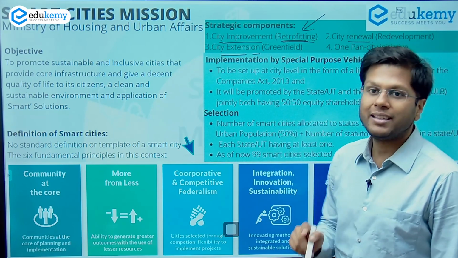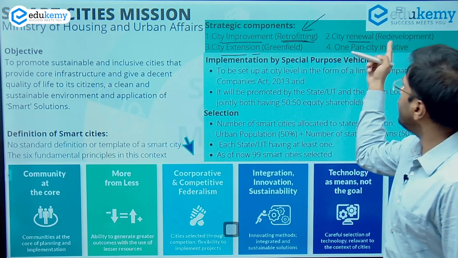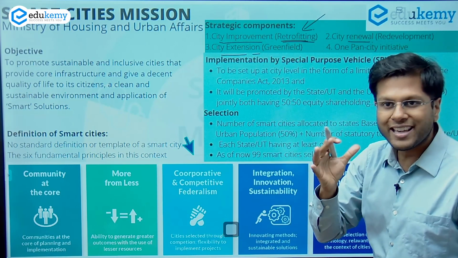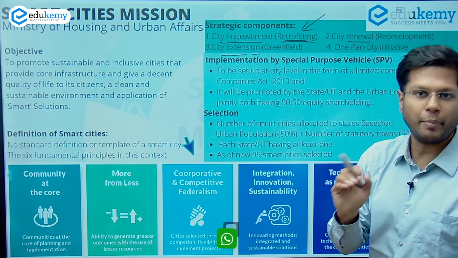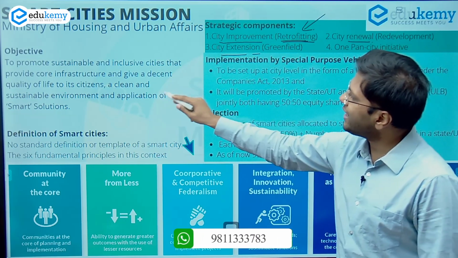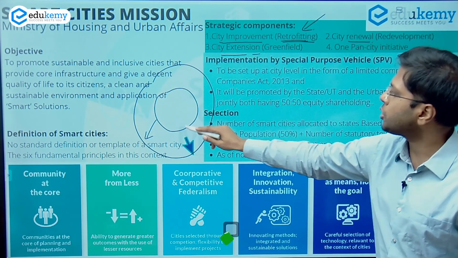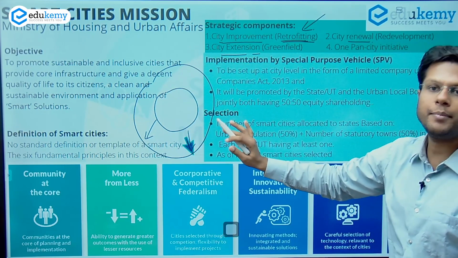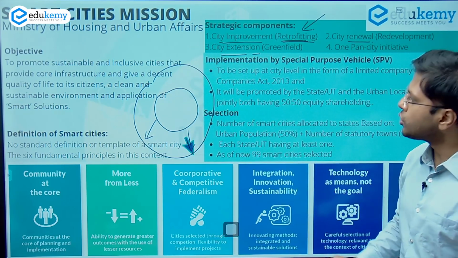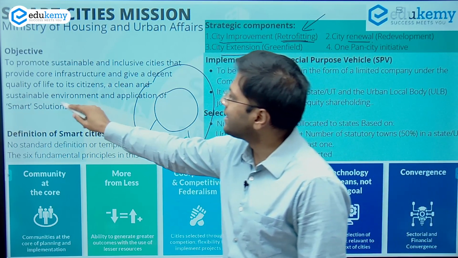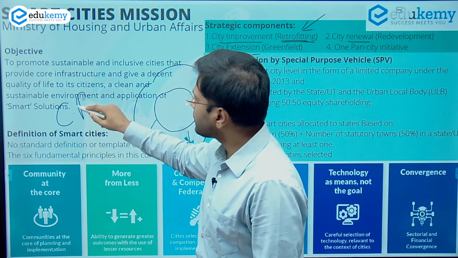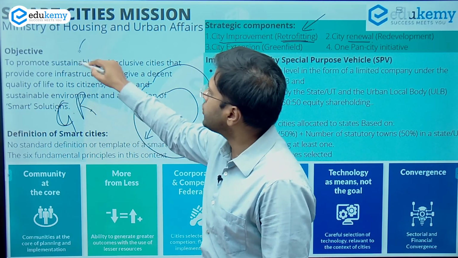Then city extension. These two things were brownfield projects, right? The city already existed and certain important changes were to be made. However, if we want to extend a city limit, this is called a greenfield project. This could as well become a part of the smart city mission, for example, the creation of greater Raipur or greater Ranchi.